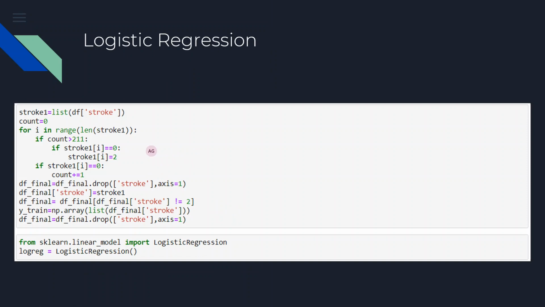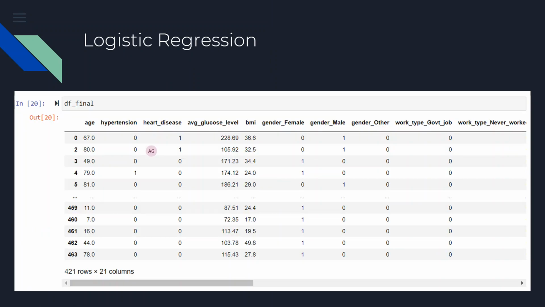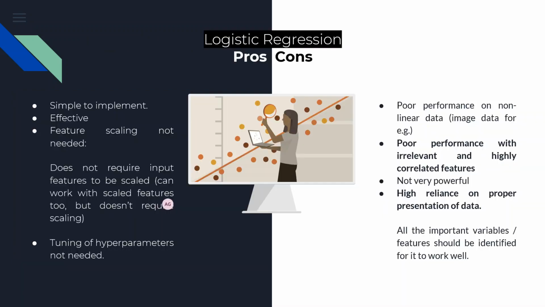So we took the counter to 211, and for the values where the stroke did not happen, up to the 211th index we kept them, and beyond that we stored them with another value, 2. Afterwards, we discarded all the values that had 2. Ultimately we had 421 rows with exactly the same number of people who had stroke and who did not have stroke. So from 5,000 we reduced it to 421 to make it more efficient.